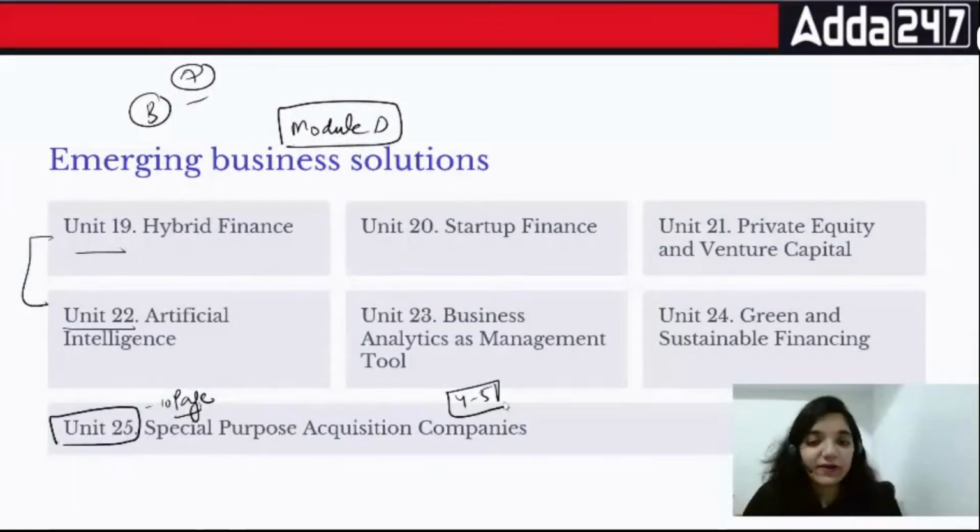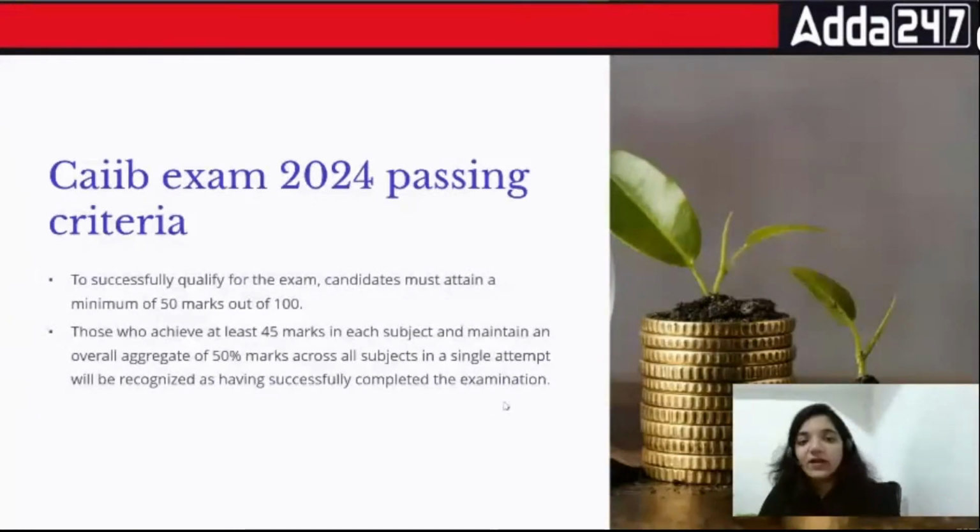So whosoever went for this chapter properly, na, they were really happy because 4 to 5 questions means a good number of marks you can score, right? So when we're talking about this examination, na, be balanced about it. There are certain areas which are very, very important. Now you're done with the syllabus part. Let's talk about the reality of it.